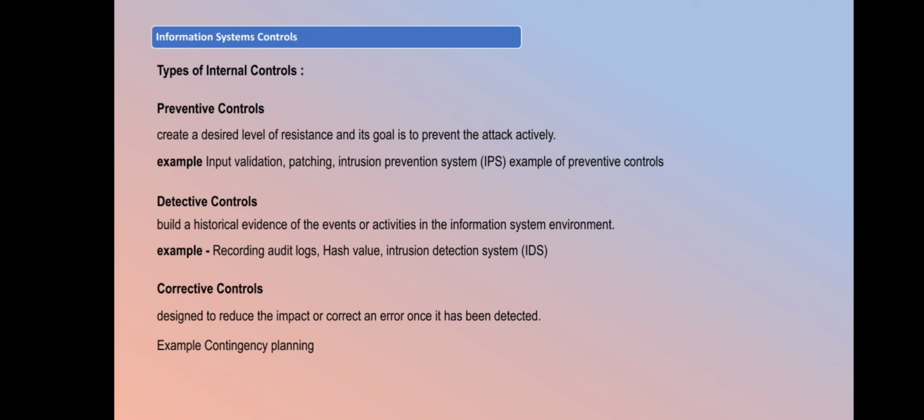So these are the detective controls. Like your audit log, this will keep a record of your transaction pattern: how you entered the transaction and whether a particular transaction succeeded. Corrective controls are the controls implemented to correct any undesired activity or error that has occurred on your system.